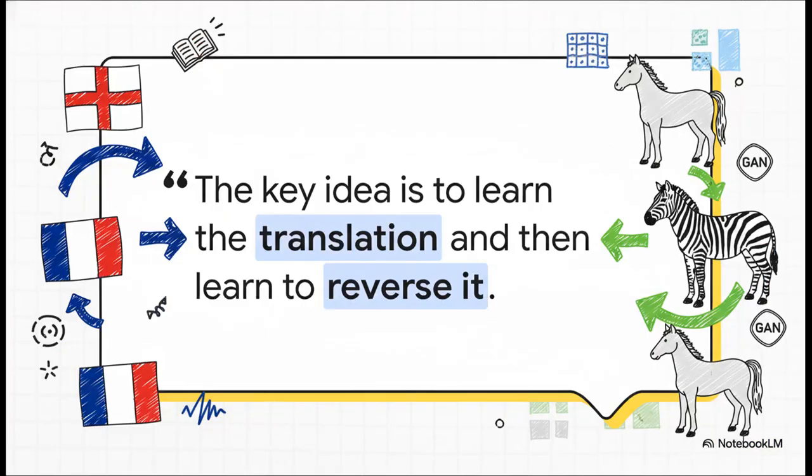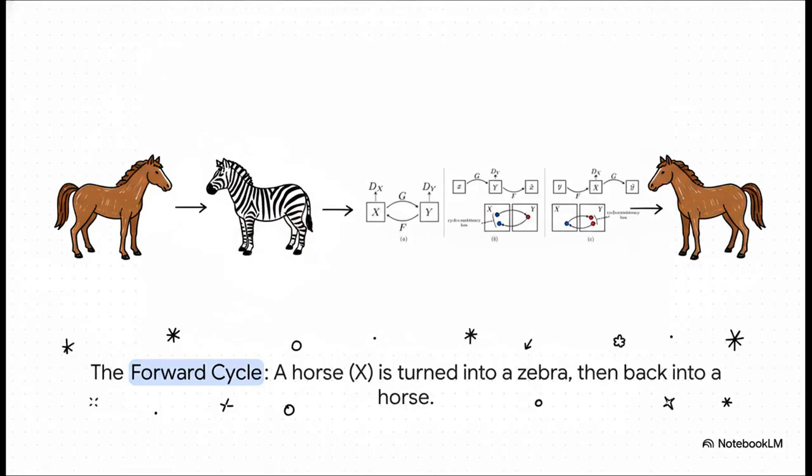The core concept here is something called cycle consistency, and the best way to think about it is with language. If you translate a sentence from English to, say, French, and then you translate that French sentence back into English, you should end up with something pretty close to what you started with, right? Well, CycleGAN applies that exact same logic, but to pictures. So let's break this down, starting with what's called the forward cycle.